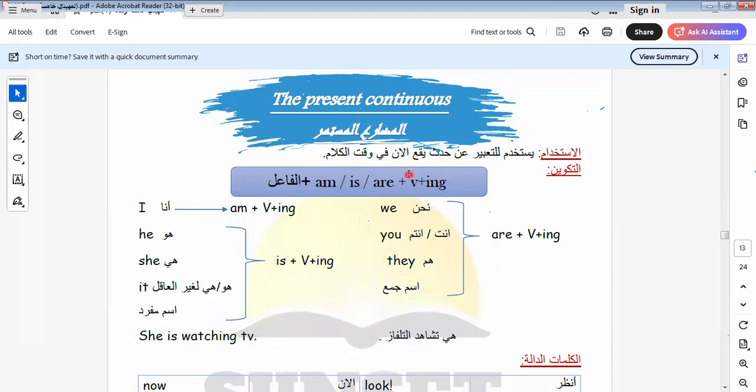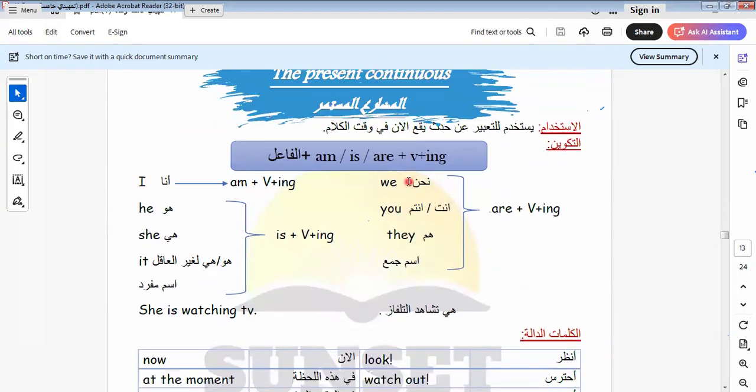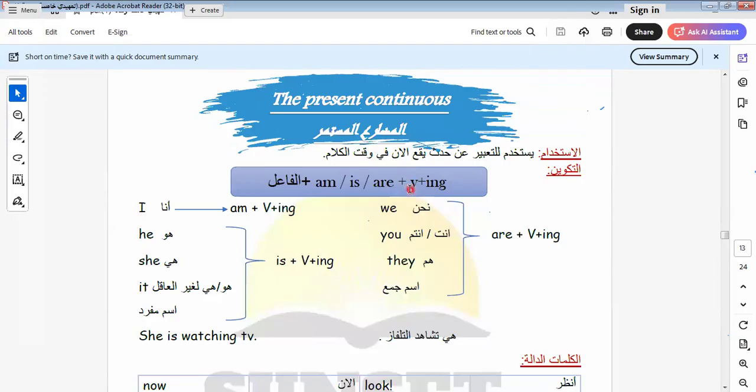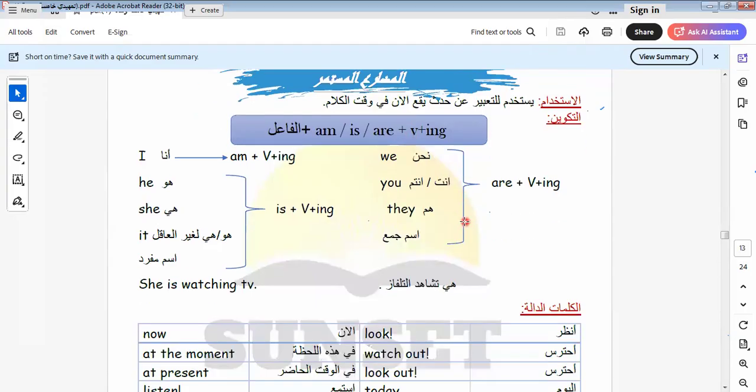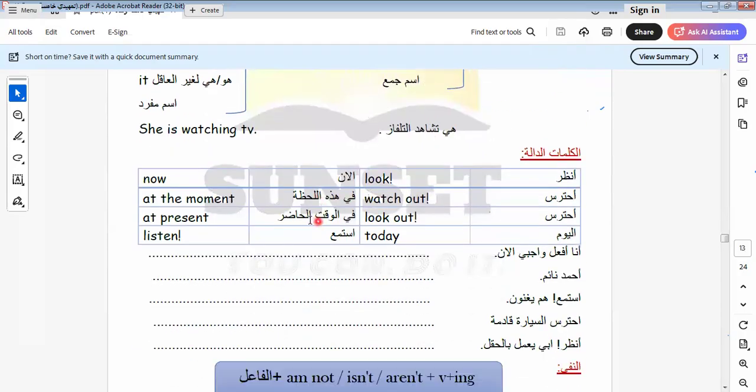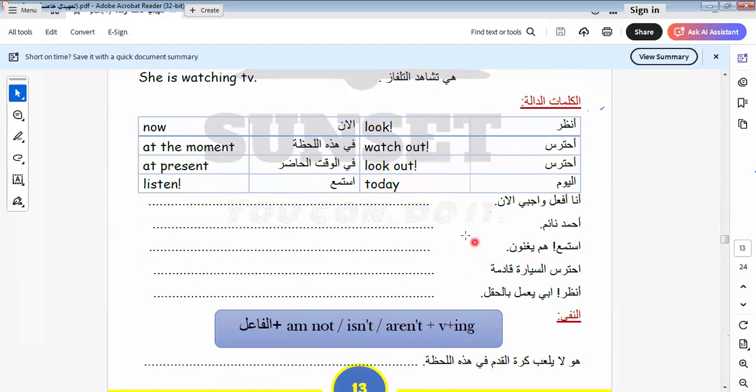It will be here the present continuous tense. What is this tense used for? To express something happening at the time of speaking. What is the formula of this tense? It would be am, is, are plus verb plus ing. The key words of this tense are now, at the moment, at the present, listen, look, watch out, watch, today, and so on. So let's do two sentences to practice this tense.